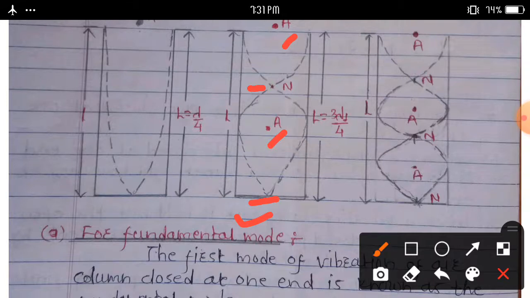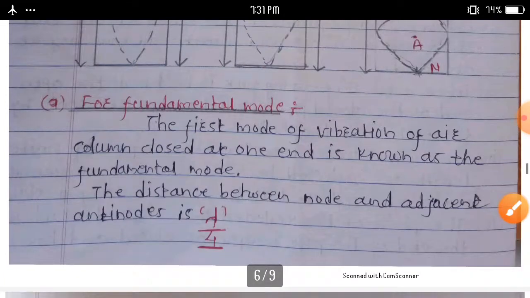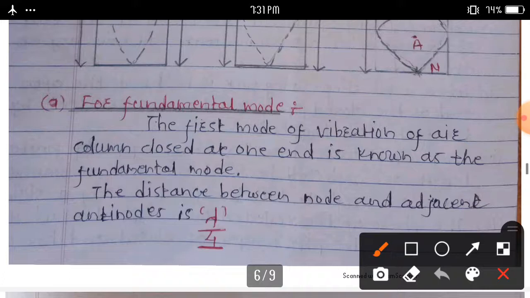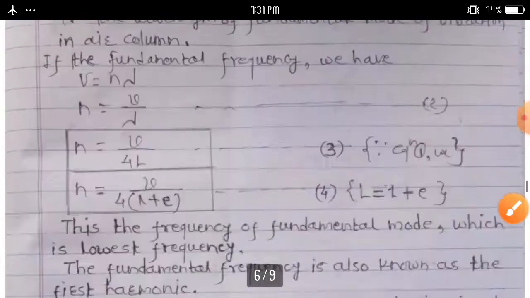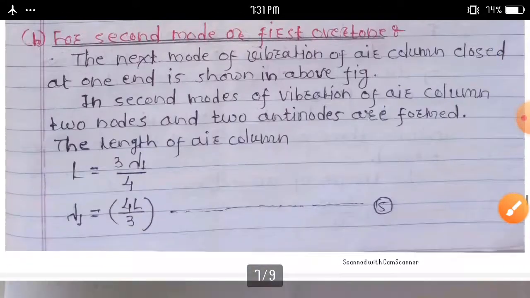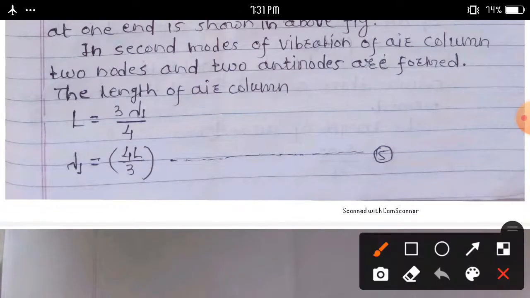The length of the air column, capital L, is equal to 3 lambda 1 upon 4. Then we can calculate lambda 1 is equal to 4L by 3.